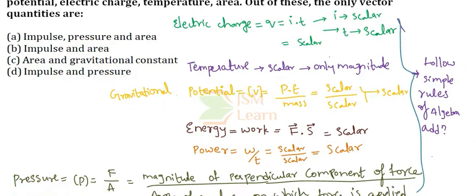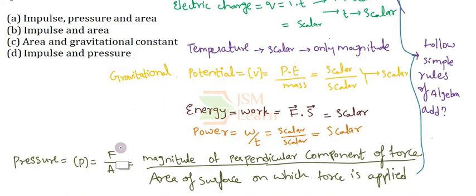Moving on, we are coming to pressure. Pressure is defined as force per unit area. So most of the students get confused here: force is a vector quantity, then force by area also becomes a vector. It will be a small confusion for the students. In order to clarify that, first you need to study its definition, exactly what the definition of pressure is. So I have written the exact definition and formula of the pressure, that is the magnitude of the perpendicular component of force by the area of the surface on which force is applied.